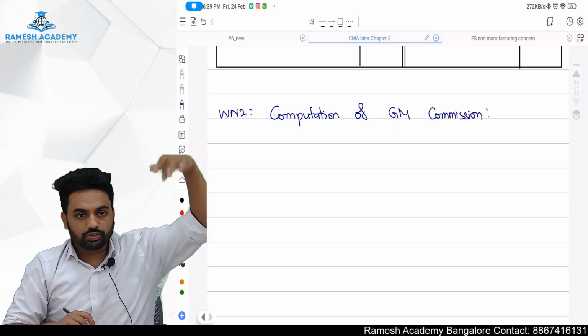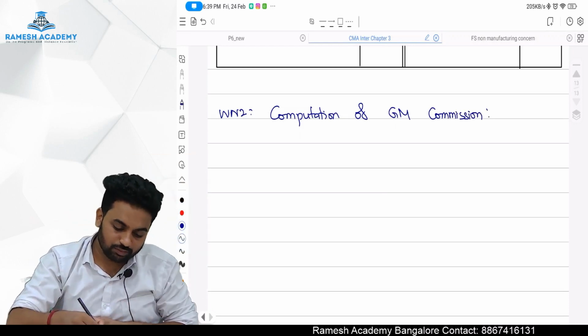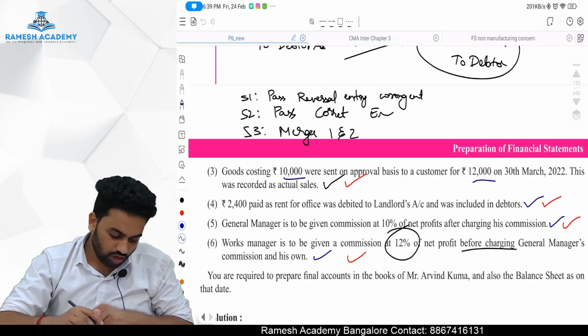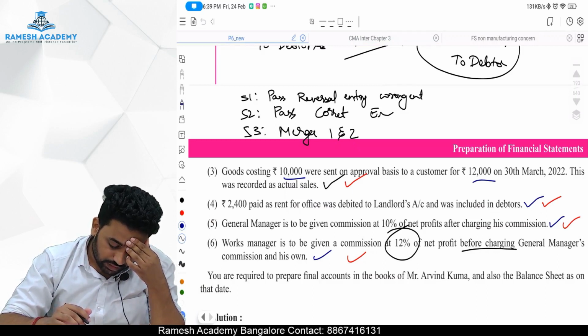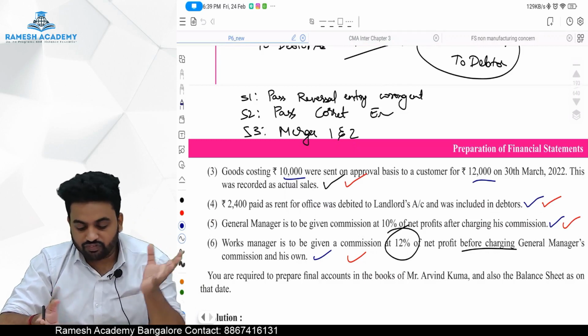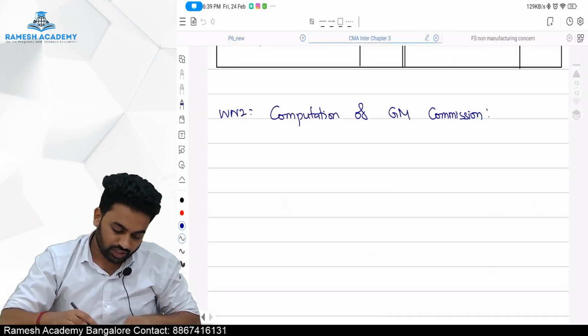Okay sir, how to compute? What are they telling about the general manager commission? We have to look at what they are saying. They are telling that the general manager is to be given a commission of 10% of net profit after charging his commission.